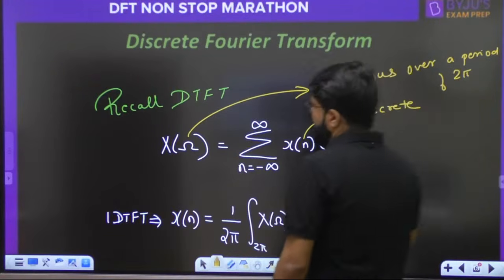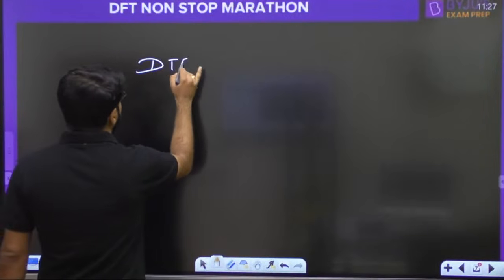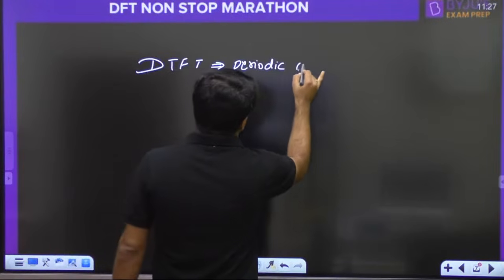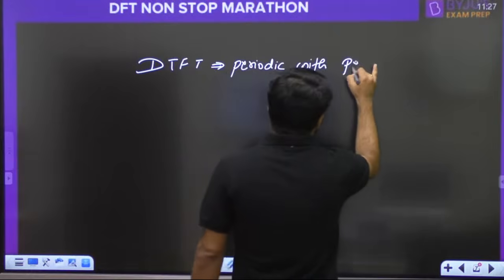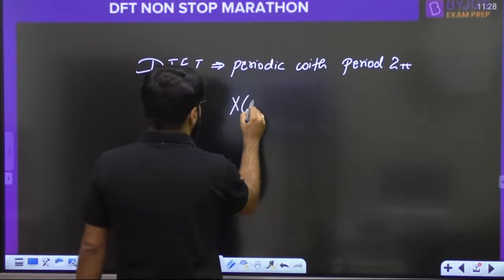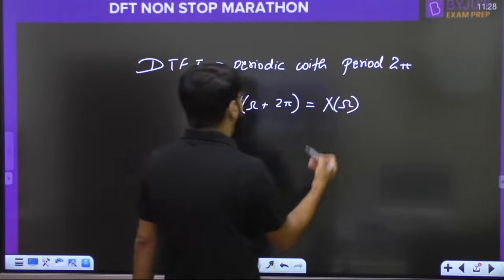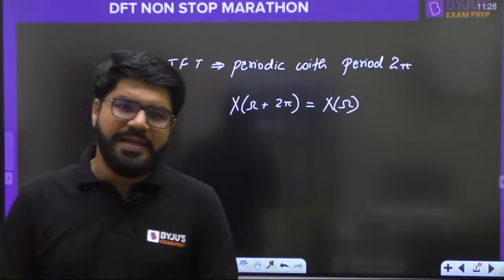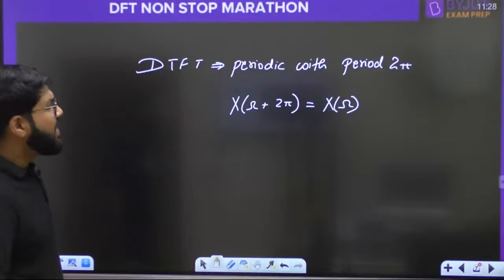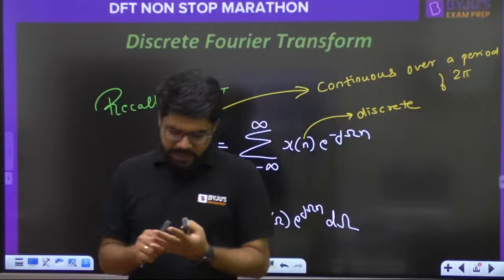Continuous over a period of 2 pi. There is something that you might be knowing about DTFT. DTFT is always periodic with a period of 2 pi. X of omega plus 2 pi is equal to X of omega. DTFT is always periodic, having a period of 2 pi. That means in the DTFT, omega is a continuous variable spread over a period of 2 pi.